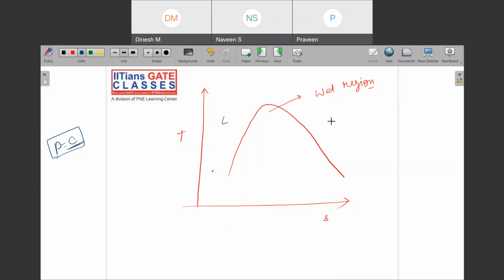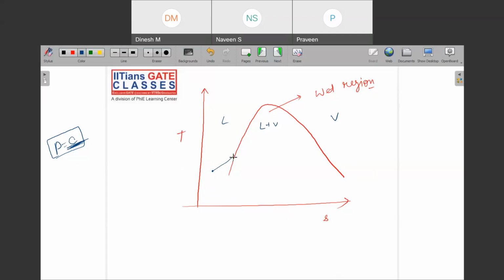This is your liquid region, this is your vapor region, and this is your liquid plus vapor region. Then you start boiling at constant pressure. You can assume it is like boiling some water in a pan. With the increase in temperature, you are shifting toward the vapor region.